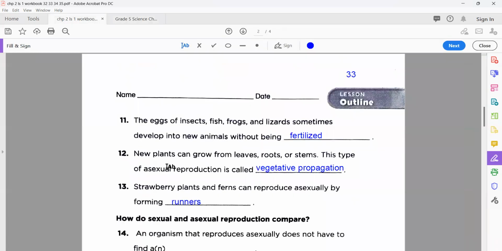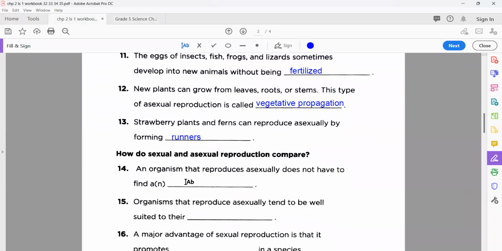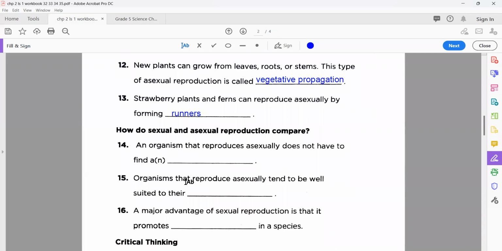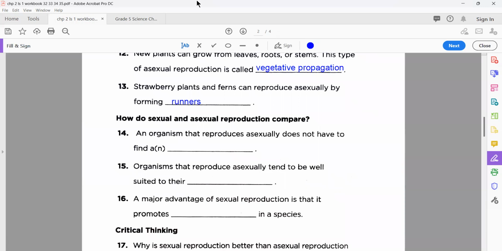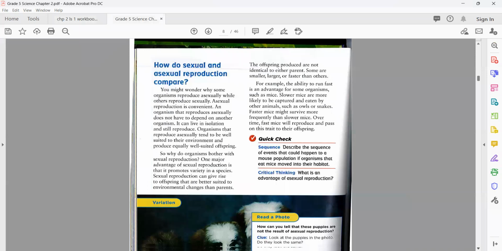Now, the last part of the lesson: how do asexual and sexual reproduction compare? What is the comparison? We're going to see, you can say that we're going to match them. What is the better one? Advantages, disadvantages, both things we will see here. So that is the last part of lesson number 1 from chapter 2.